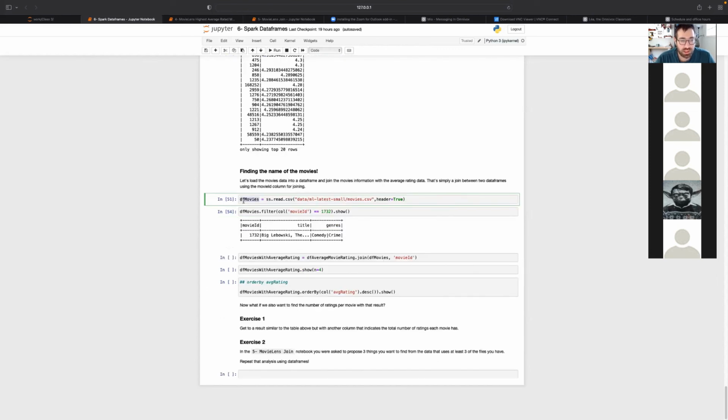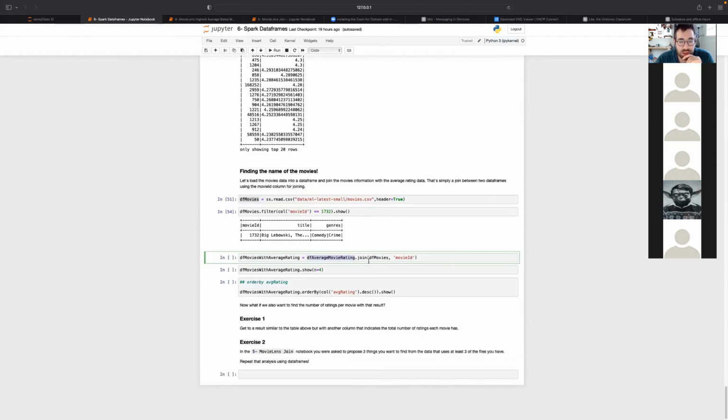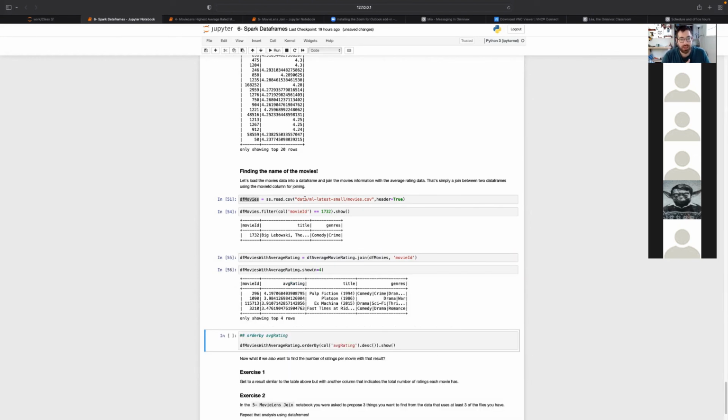So anyway, here we have the data frame for movies, which has the movie ID, the title and the genre. And then we want to join. Joining is easy. This is the average movie ratings, which has the average rating for every movie ID, and we are joining this with the data frame of movies, specifying the movie ID as the key for the join. So if we do this join, we get for every movie ID in the average rating calculation the average rating, the title of the movie, and the genre.